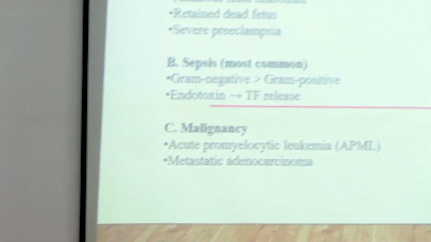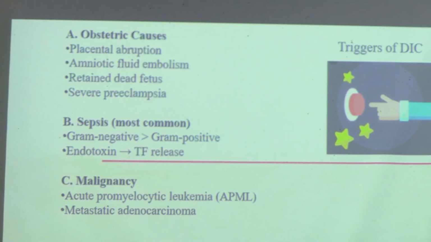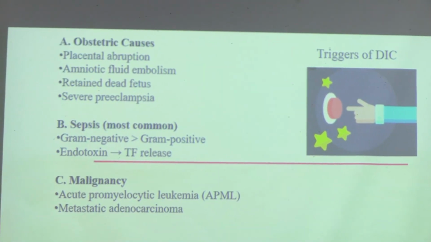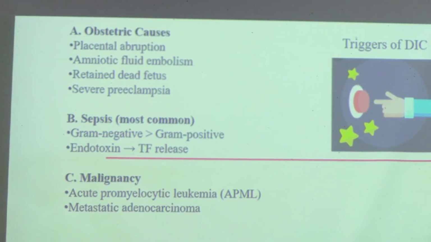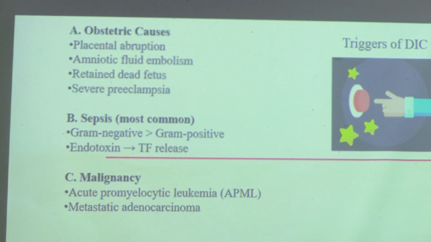Now, I talked about how there are many triggers of DIC. It is an acquired condition, that means there will be some condition or some triggering factors that will increase the chances for the patient to develop DIC. The most common causes: pregnant females. If we think of obstetric causes, placenta, you have started clinics in obstetrics and gynecology.